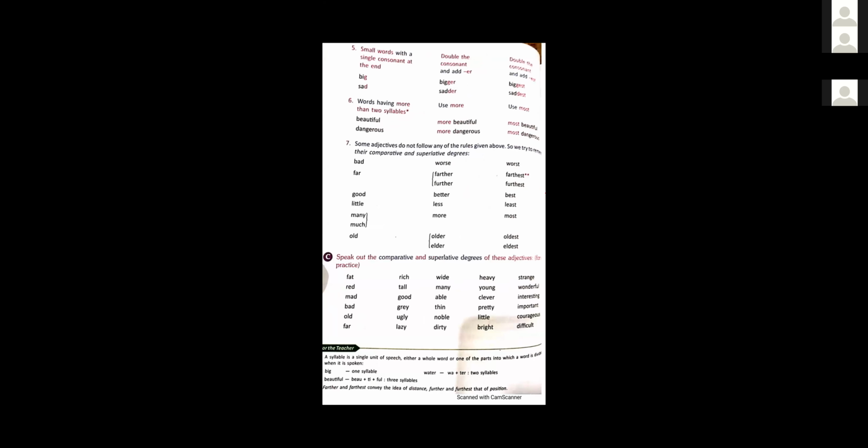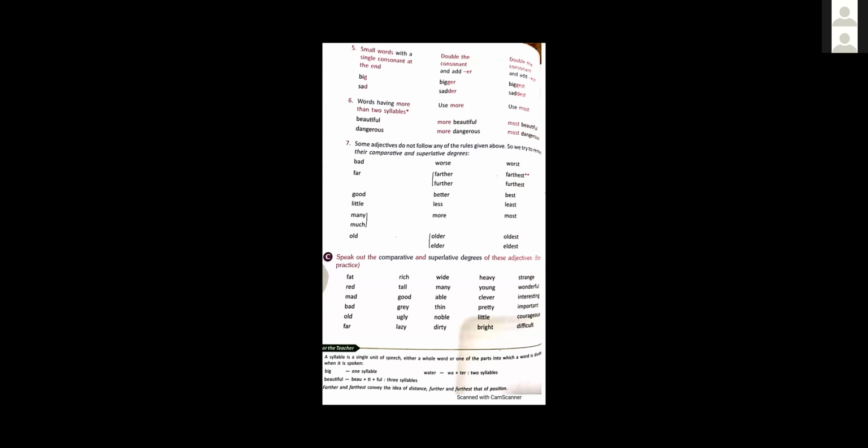If small adjectives are given like big, sad, then what do we do? Double the consonant and add ER, like big, bigger. G will be doubled. Sad, sadder. Big, bigger, biggest. Sad, sadder, saddest.